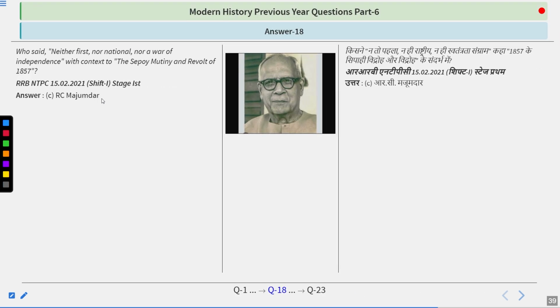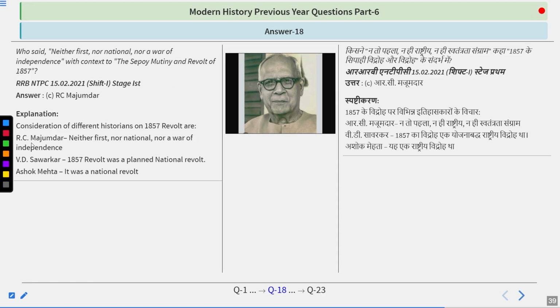And your answer is quite right because the answer is R.C. Majumdar. So the considerations of different historians on the 1857 revolt: R.C. Majumdar, neither first nor national nor a war of independence. V.D. Savarkar, the 1857 revolt was a planned national revolt. Ashok Mehta, it was a national revolt.